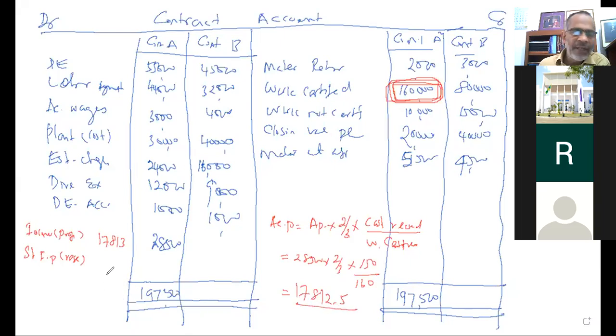Okay, but the amount is 17,813. Minus 28,500. Therefore, 10,687 goes to the statement of financial position. 17,000 goes to the income statement. Okay, understood?